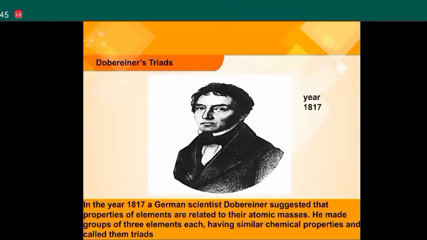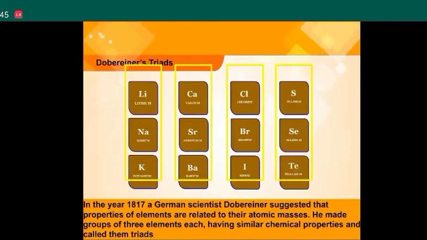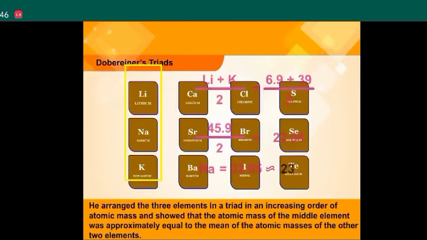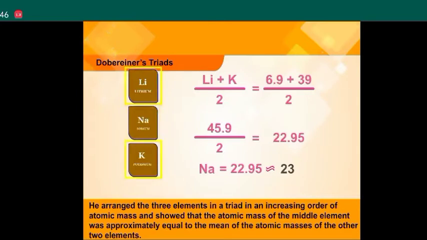Döbereiner's triads. In the year 1817, a German scientist, Döbereiner, suggested that the properties of elements are related to their atomic masses. He made groups of 3 elements each, having similar chemical properties, and called them triads. He arranged the 3 elements in a triad in increasing order of atomic mass and showed that the atomic mass of the middle element was approximately equal to the mean of the atomic masses of the other 2 elements.